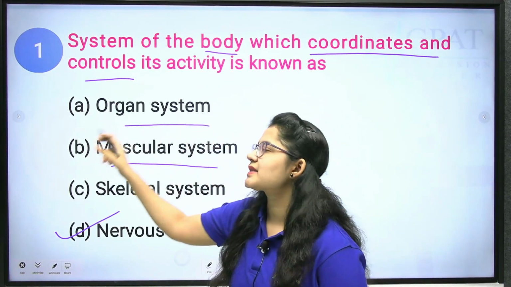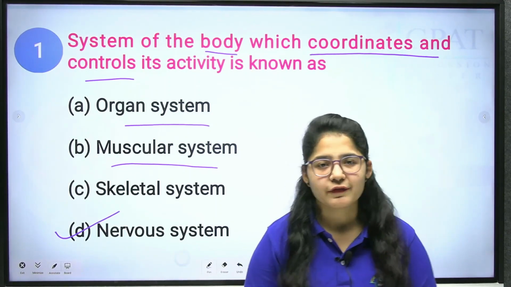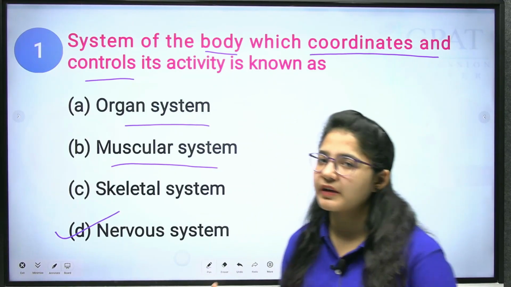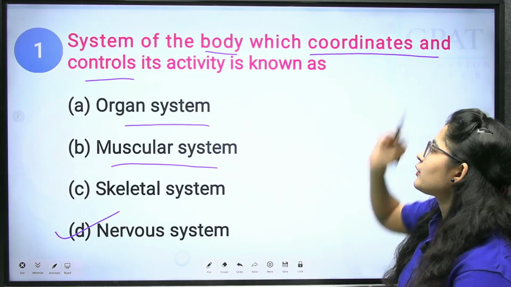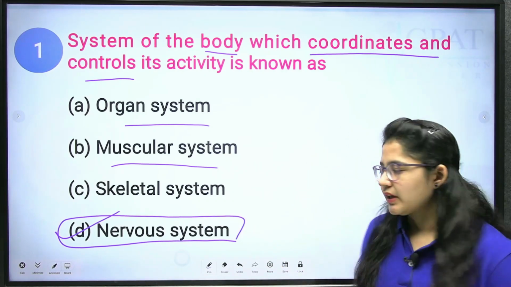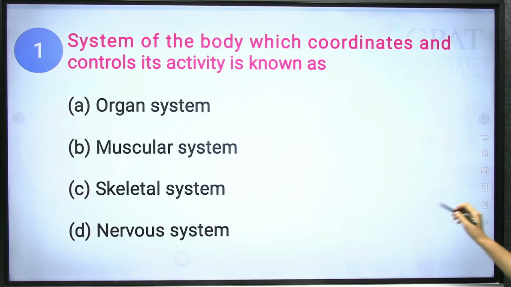We have different organ systems, approximately 11 organ systems, like the cardiovascular system and respiratory system, and they perform different functions. But for control and coordination, the nervous system is responsible. Clear? What will be the correct answer? The correct answer is nervous system.